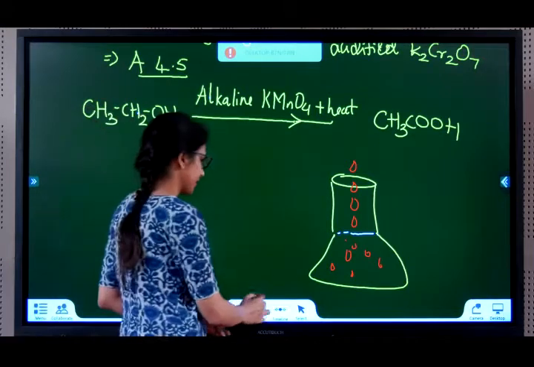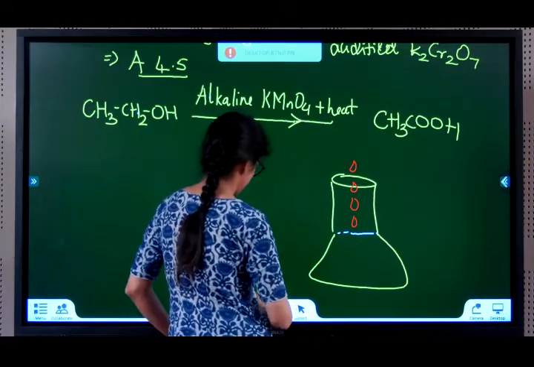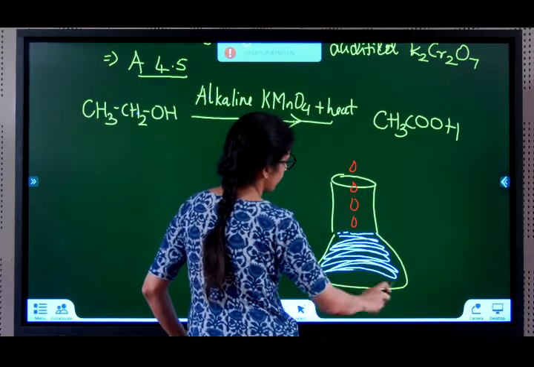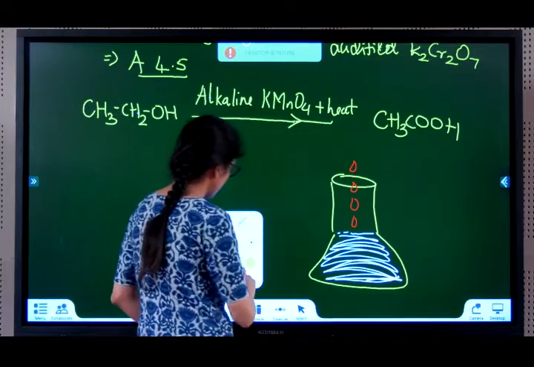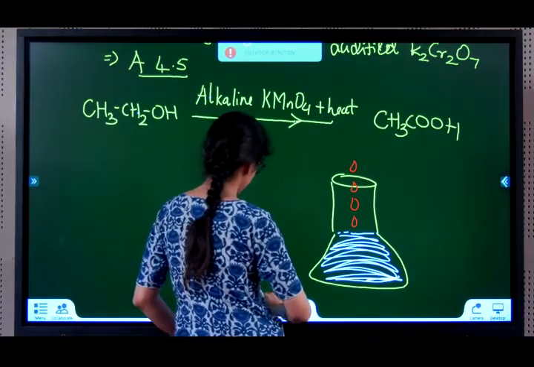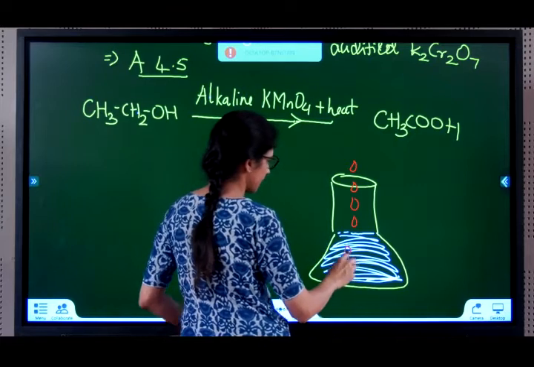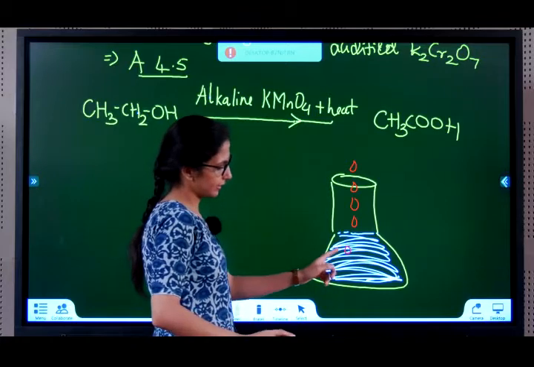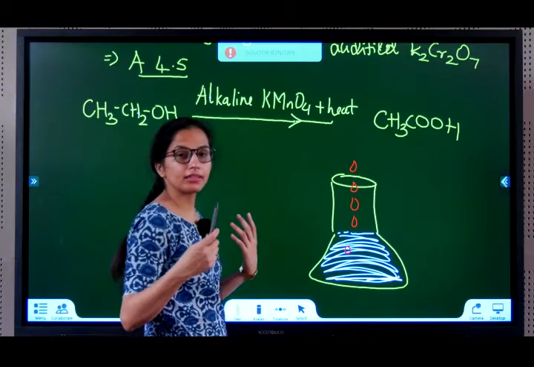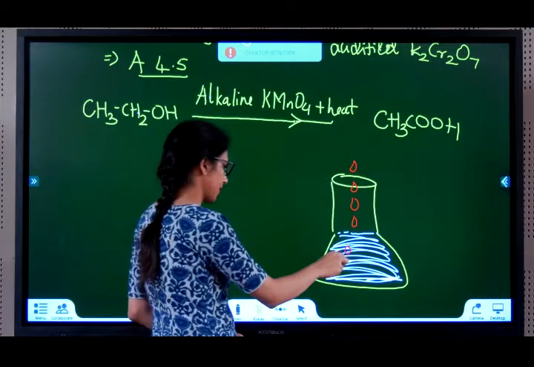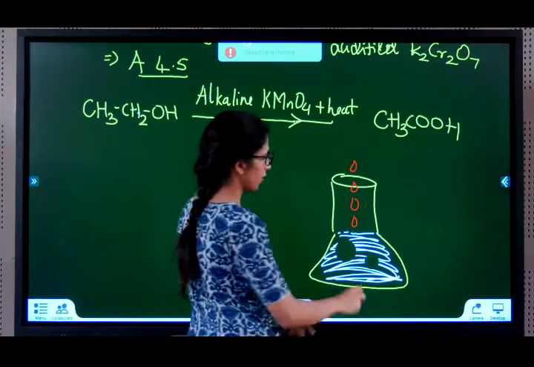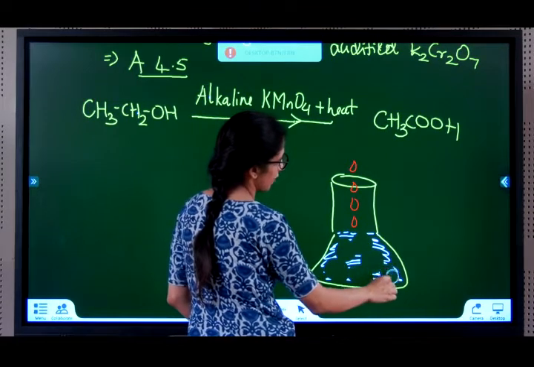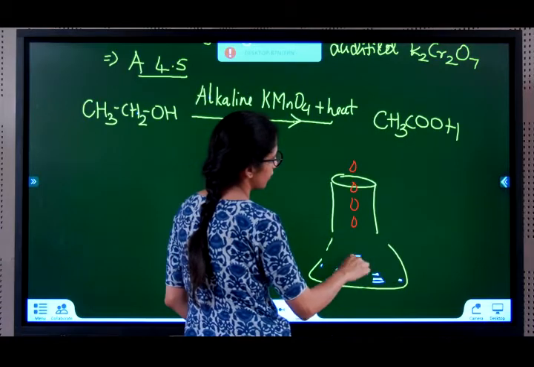Why? See, there is ethanol here. When I put potassium permanganate in it, potassium permanganate falls on the ethanol. They both react. It's an oxidizing agent and then it converts the ethanol into ethanoic acid. So this part became ethanoic acid. More ethanol falls, ethanoic acid, ethanoic acid, ethanoic acid. So everything gets converted to ethanoic acid.